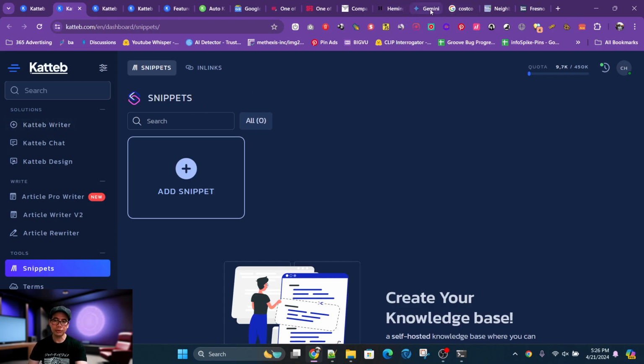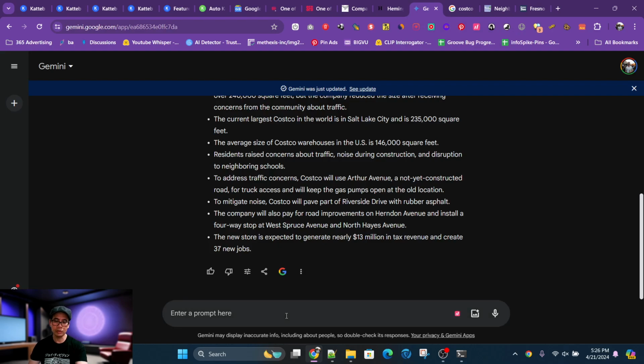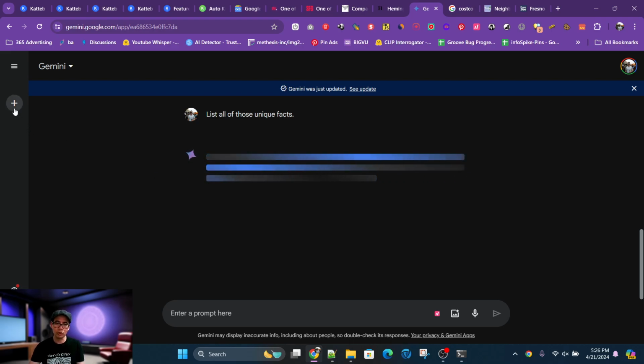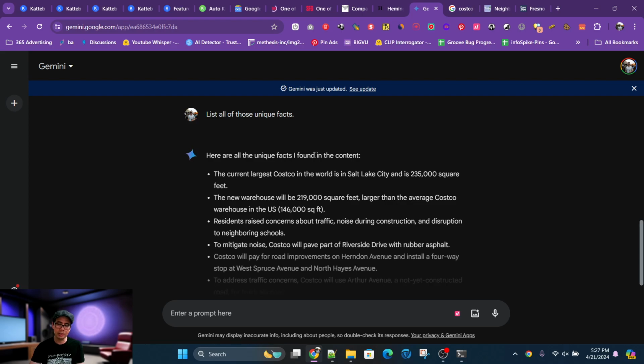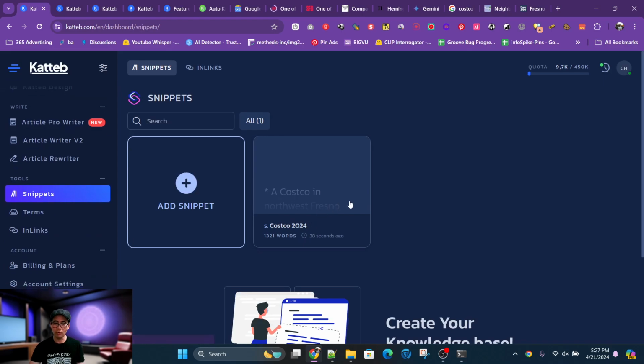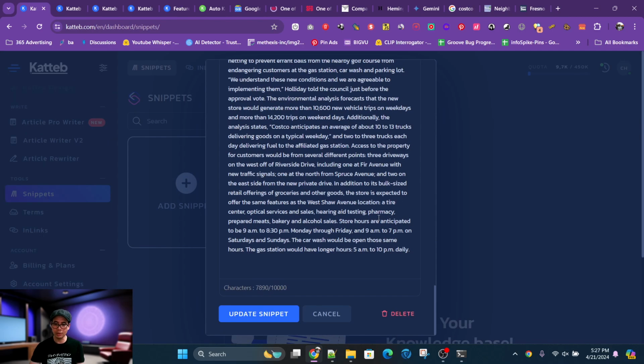If you have, let's say, a third source, you could even tell Gemini to list all of those unique facts. See if it knows what to do. And this will hopefully clear out the duplicates, and this will work especially if you don't create a new chat here. So we'll see what it does. Again, this is useful if you put list all facts. It will clear up the duplicates, and that will help you with your snippet so you don't go over that maximum length of 10,000 characters.